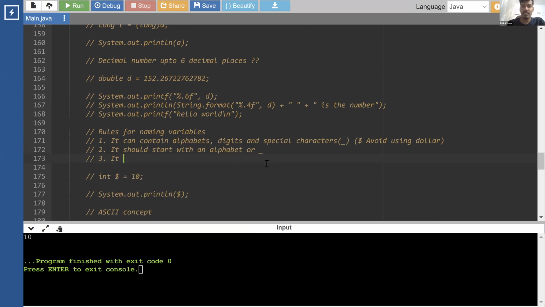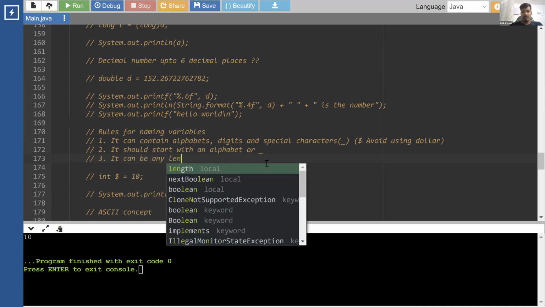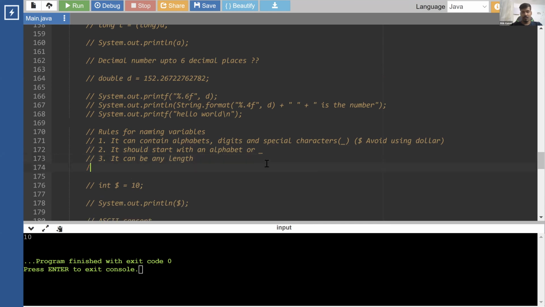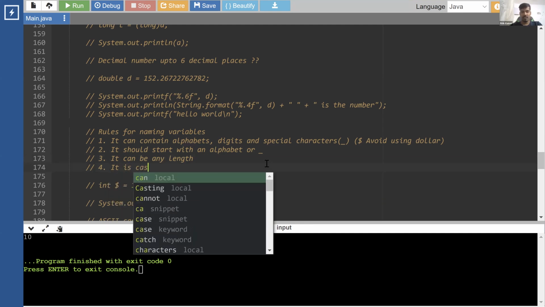It can be of any length. There is no restriction on the length of variable names. Variable names are case sensitive.